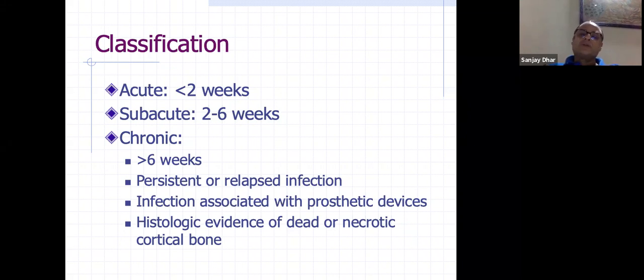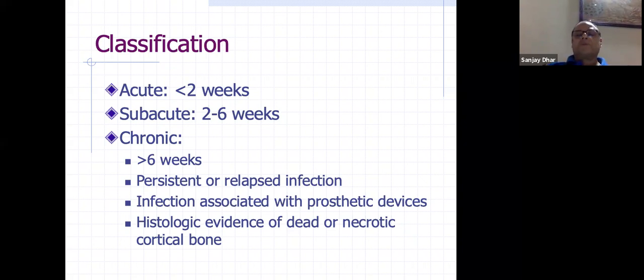Then subacute is anything 2 to 6 weeks. So there was some infection or a penetrating injury which was neglected, and ultimately it leads to subacute osteomyelitis. And chronic is once it is old, like in implants, if they come back after 6 weeks of surgery, they might have osteomyelitis. So anything more than 6 weeks, we would classify as chronic osteomyelitis. And then persistent relapsed infection, even in TKR, you might have seen that after around 3 months, they come back with a hot joint and things like that. So that is a chronic osteomyelitis.